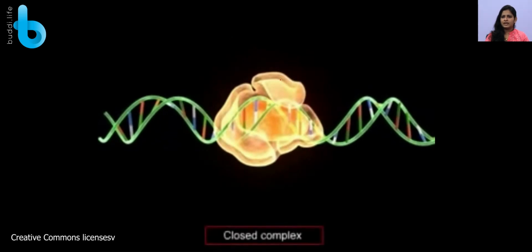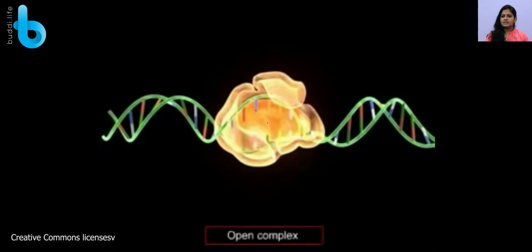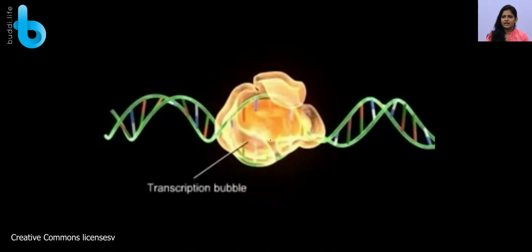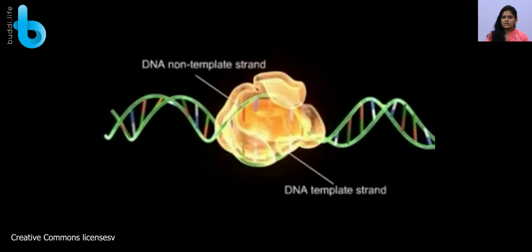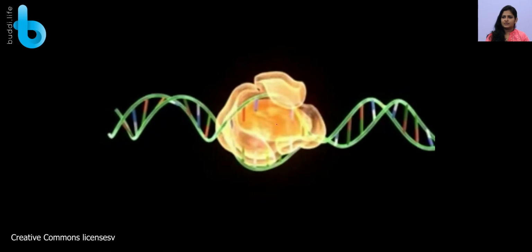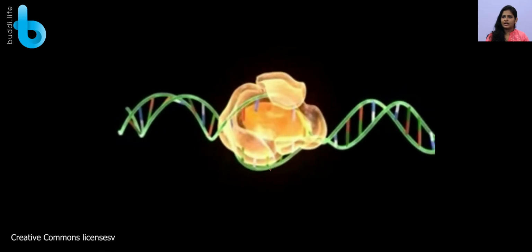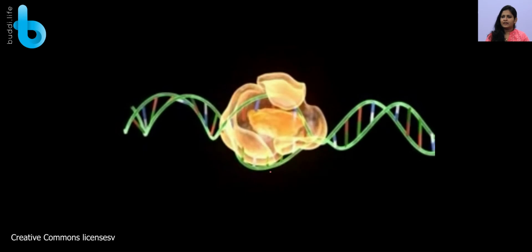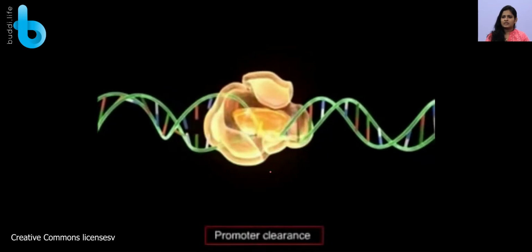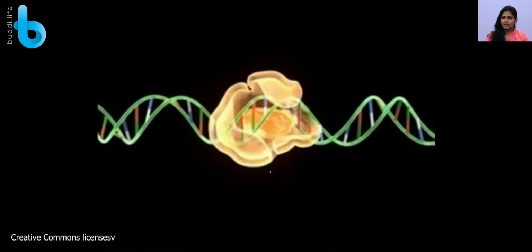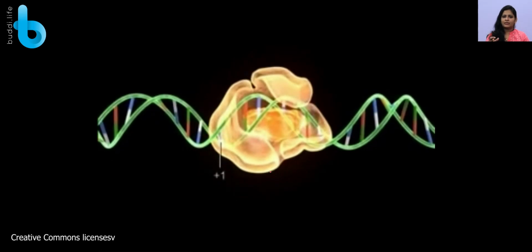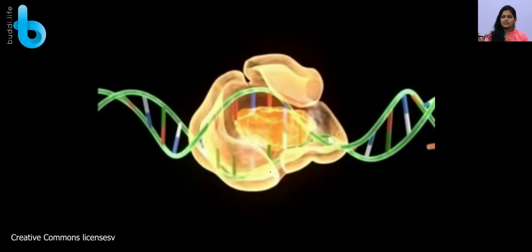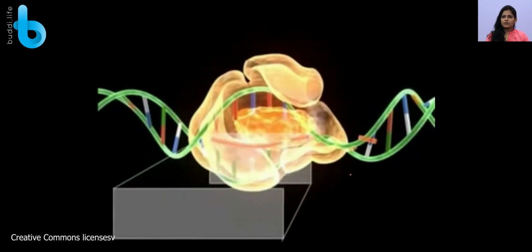And what is happening here? Now it is unwinding the DNA and creating an open complex. This is a transcription bubble. You can see this is the coding strand, whereas this strand is the template strand. Now what is happening after the promoter region, that is after the -10 and -35 sequences, is that it is going to move and start the transcriptional process. So now what is going to happen?